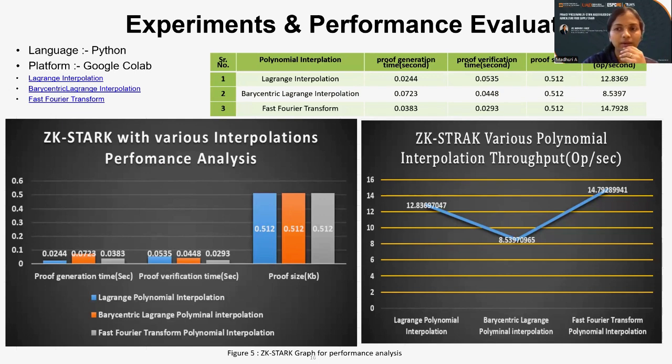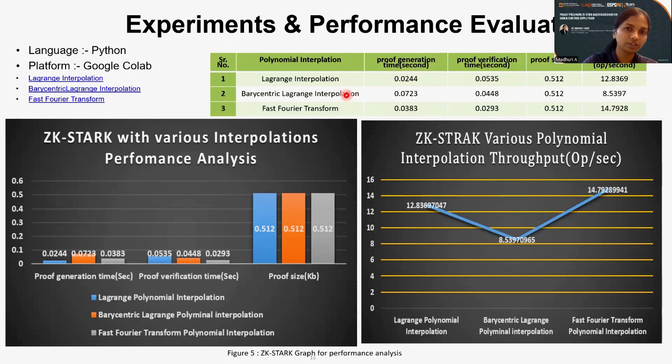just to check the results of this interpolation. I tested it for different parameters: proof generation time, proof verification time, proof size, and throughput. Lagrange is the default algorithm for the ZK-SNARK.